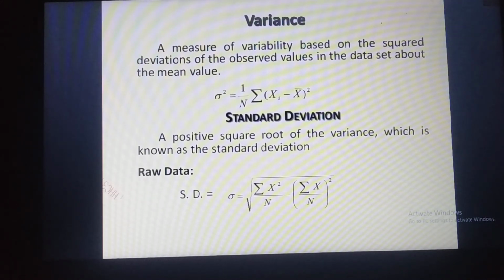Variance: a measure of variability based on the squared deviation of the observed values in the data set about the mean value. The variance is denoted by sigma squared. Sigma squared equals 1 by n, the summation of (x minus x bar) whole squared.